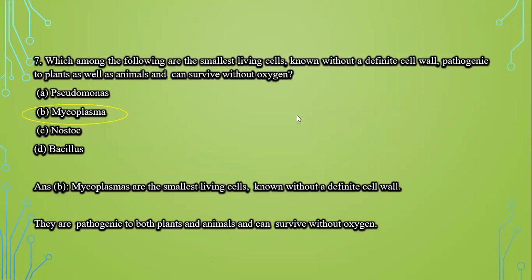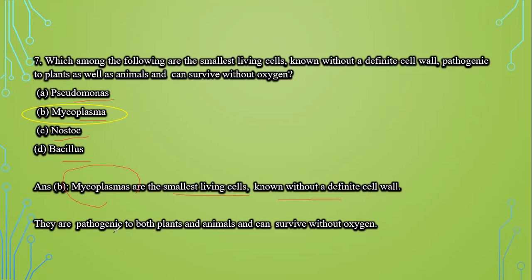Next question is, which among the following are the smallest living cells known without a definite cell wall, pathogenic to plants as well as animals, and can survive without oxygen? The options are Pseudomonas, Mycoplasma, Nostoc, and Bacillus. Now we know that Mycoplasma are the smallest living cells and they are known without a definite cell wall.